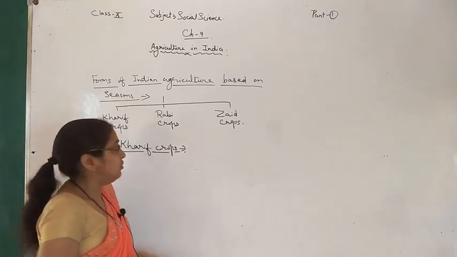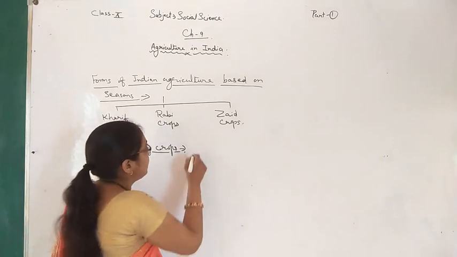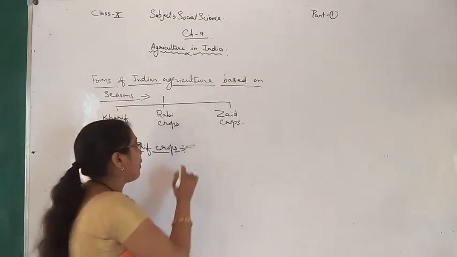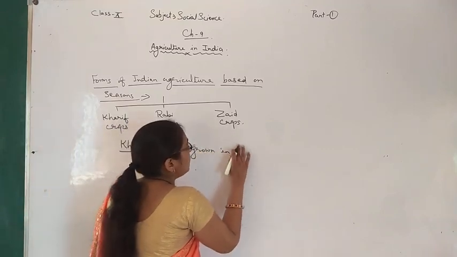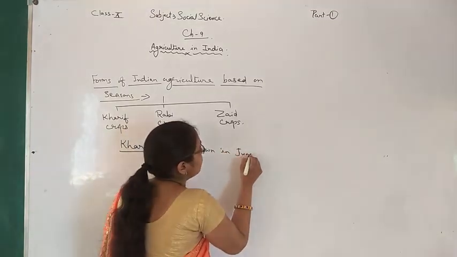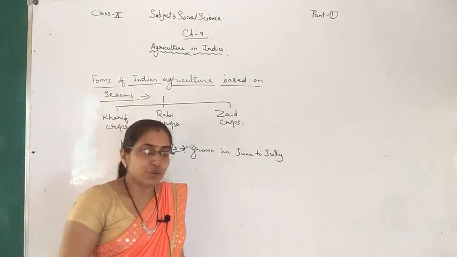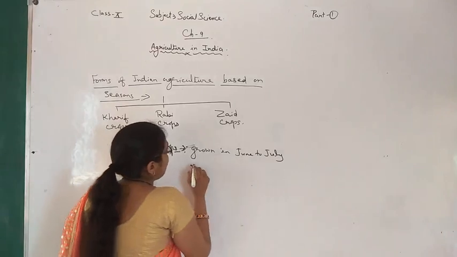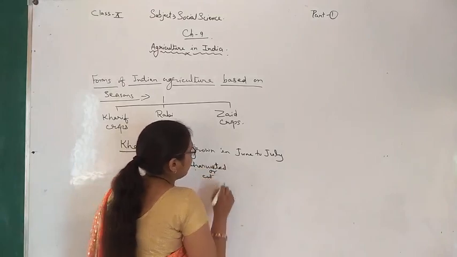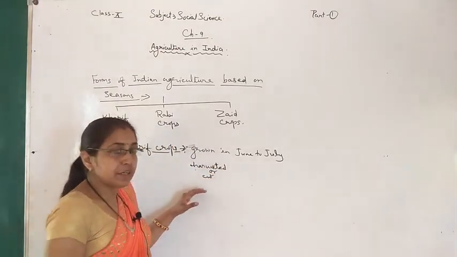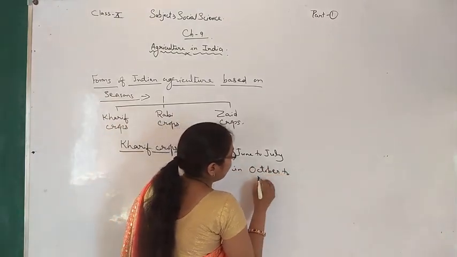Okay, first of all, the duration: we can say when they are grown and when they are harvested. These crops are grown in the month of June to July, and harvested, or we can also say cut, in the month of October to November.